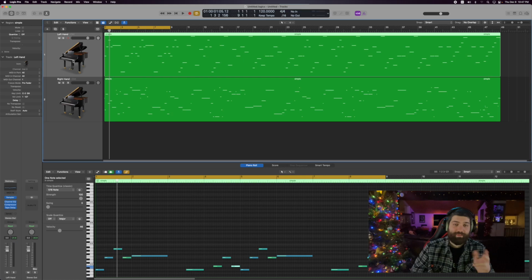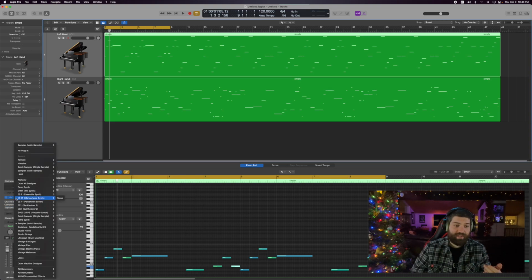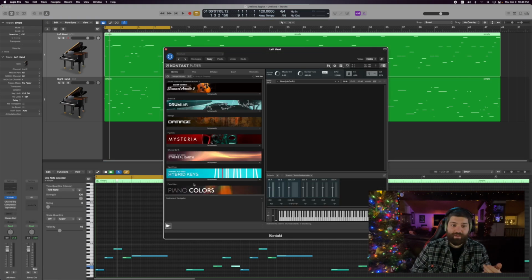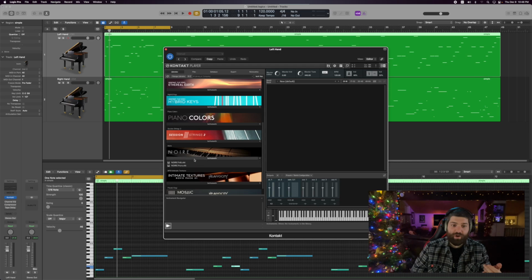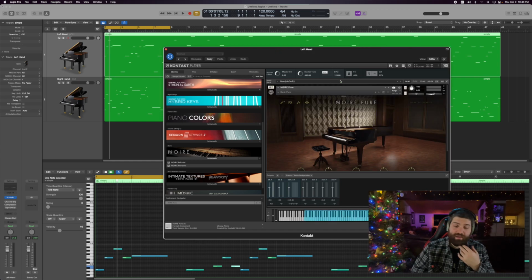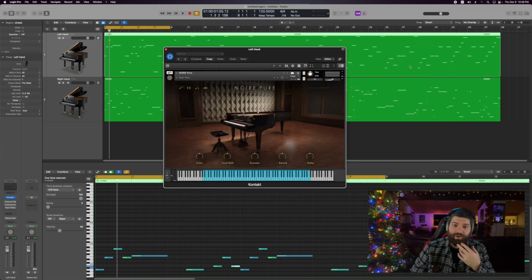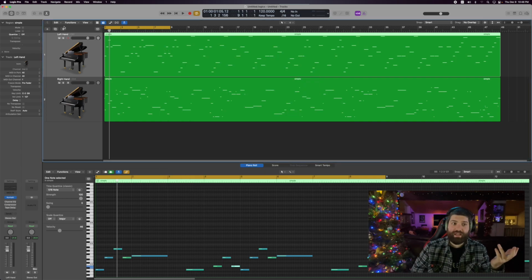First thing I'm going to do is replace the built-in Logic piano sampler with a piano library that I've purchased. It's going to sound way better. What I like to do is turn off all these built-in effects that come with it. We go to the Kontakt player and we'll grab Noir. This is a really awesome piano library. I'm a big fan of Noir. Cool. We don't need to get fancy with it, so let's just use one of the presets. We'll just reach for Emotional. Sounds good. Then we'll do that to the left hand and the right hand.